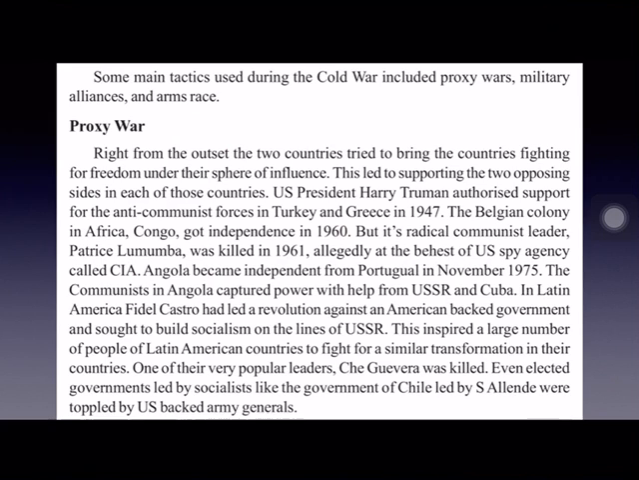Like that. And even in Chile, a revolution was led by Allende, and that was also destroyed by US-backed army generals. A government was established by socialists, like the government of Chile led by Allende. That means a communist form of government was established in Chile also, which was led by Allende. But this was also destroyed by the US-supported army generals.